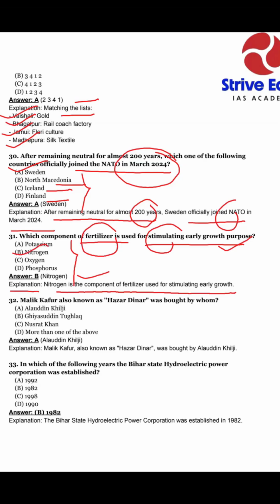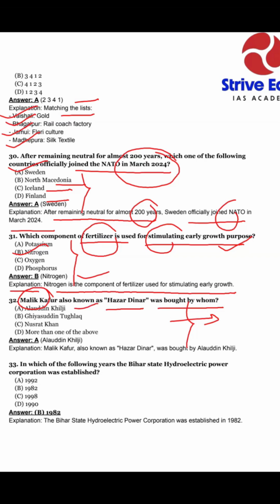Okay, my dear students. Next question, 32. This is a basic question of our medieval India, from the Delhi Sultanate. So you should give your answer easily. Malik Kafur, also known as Hajar Dinar, was bought by whom?